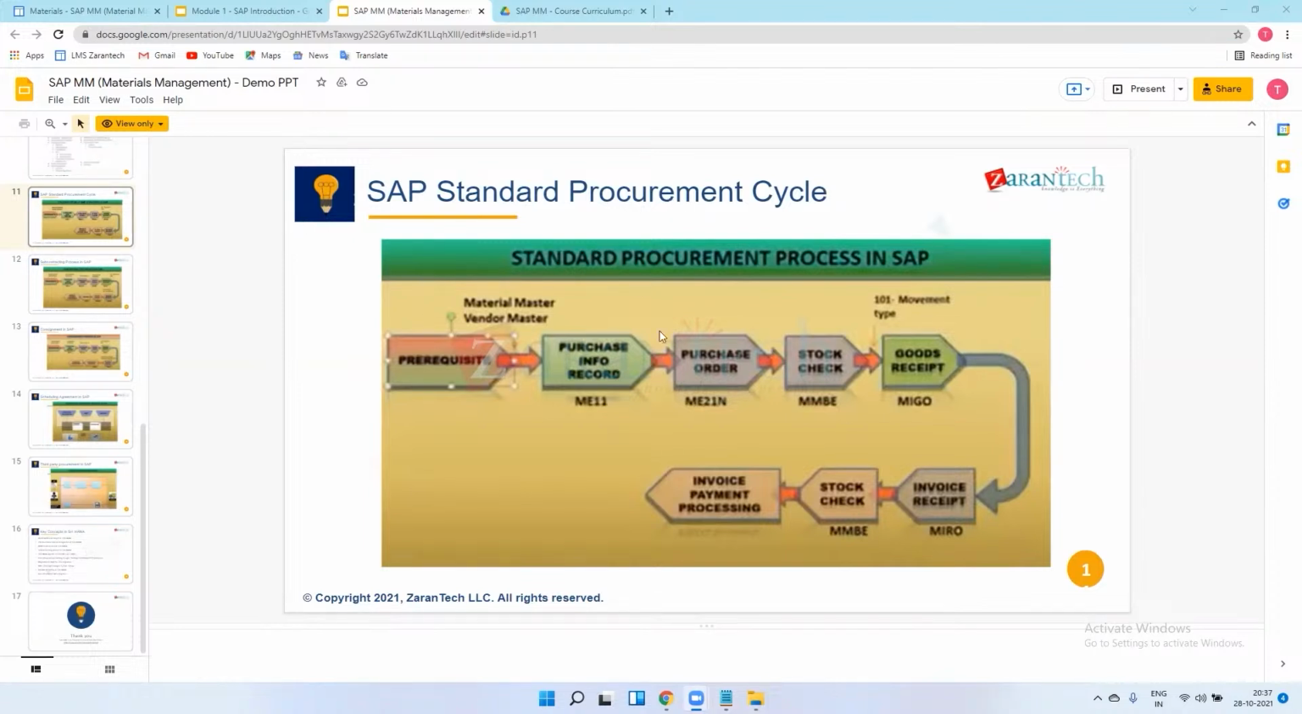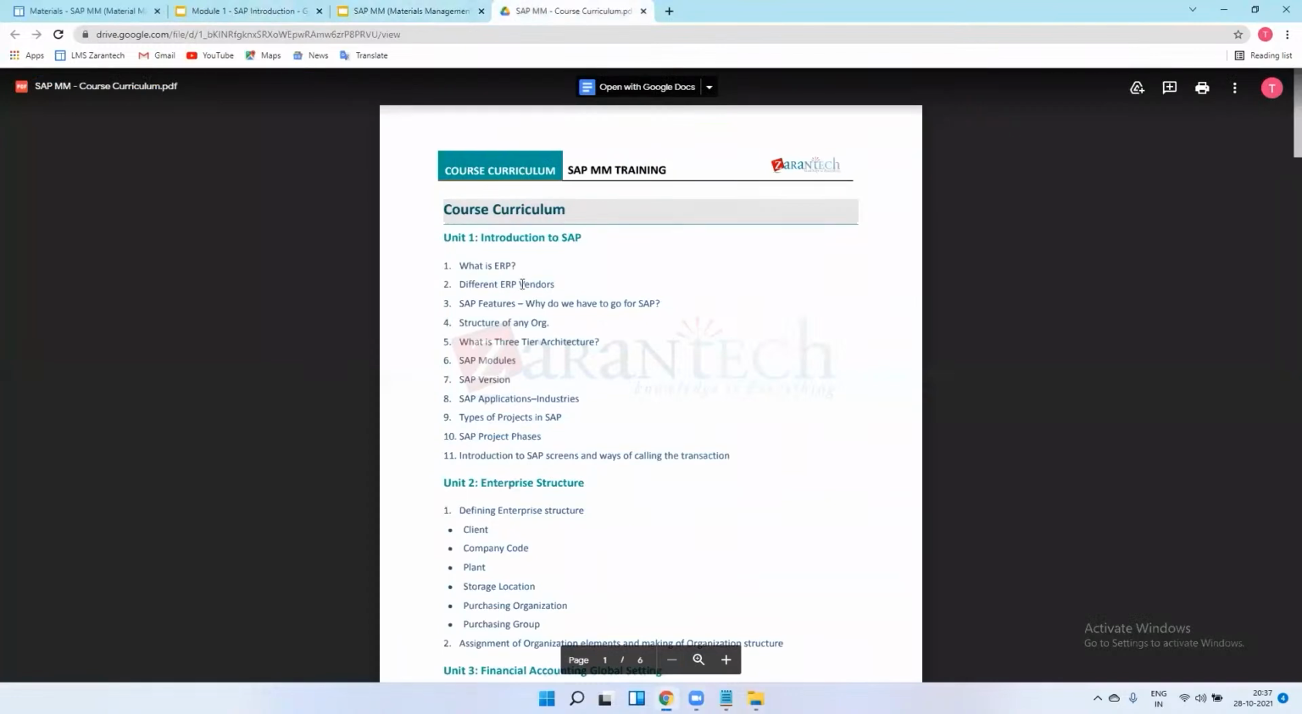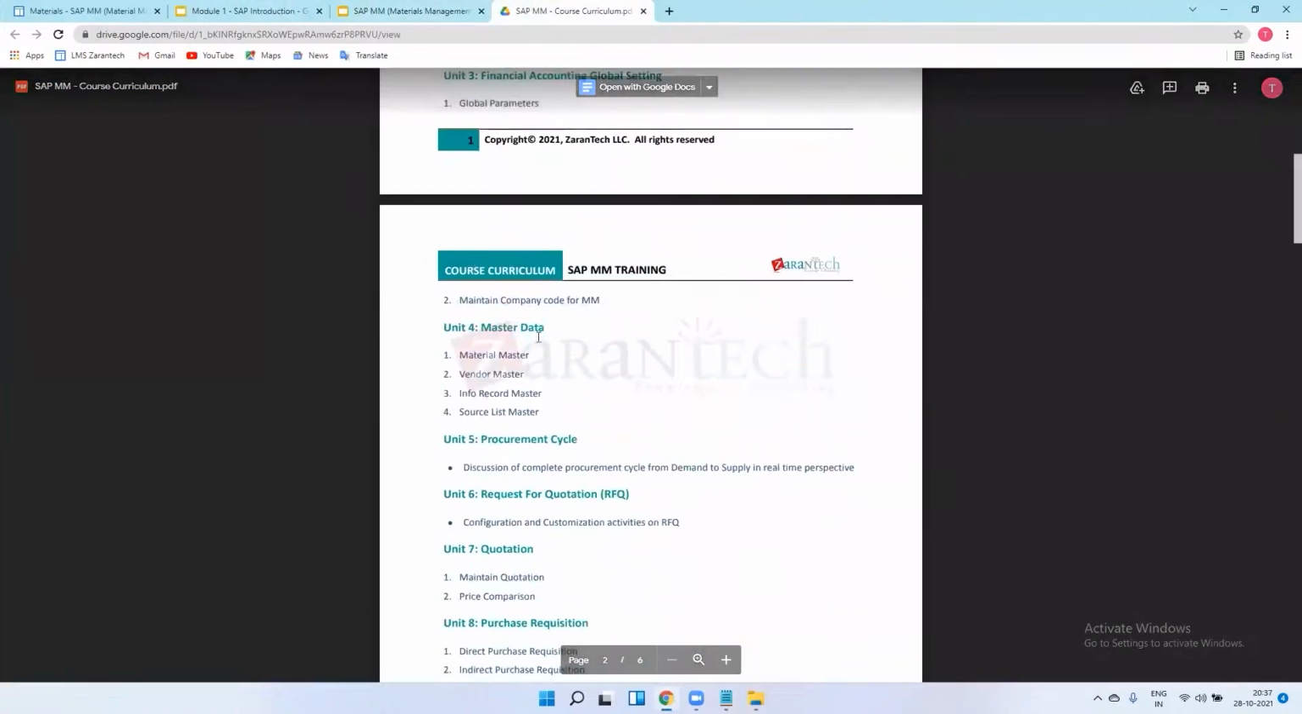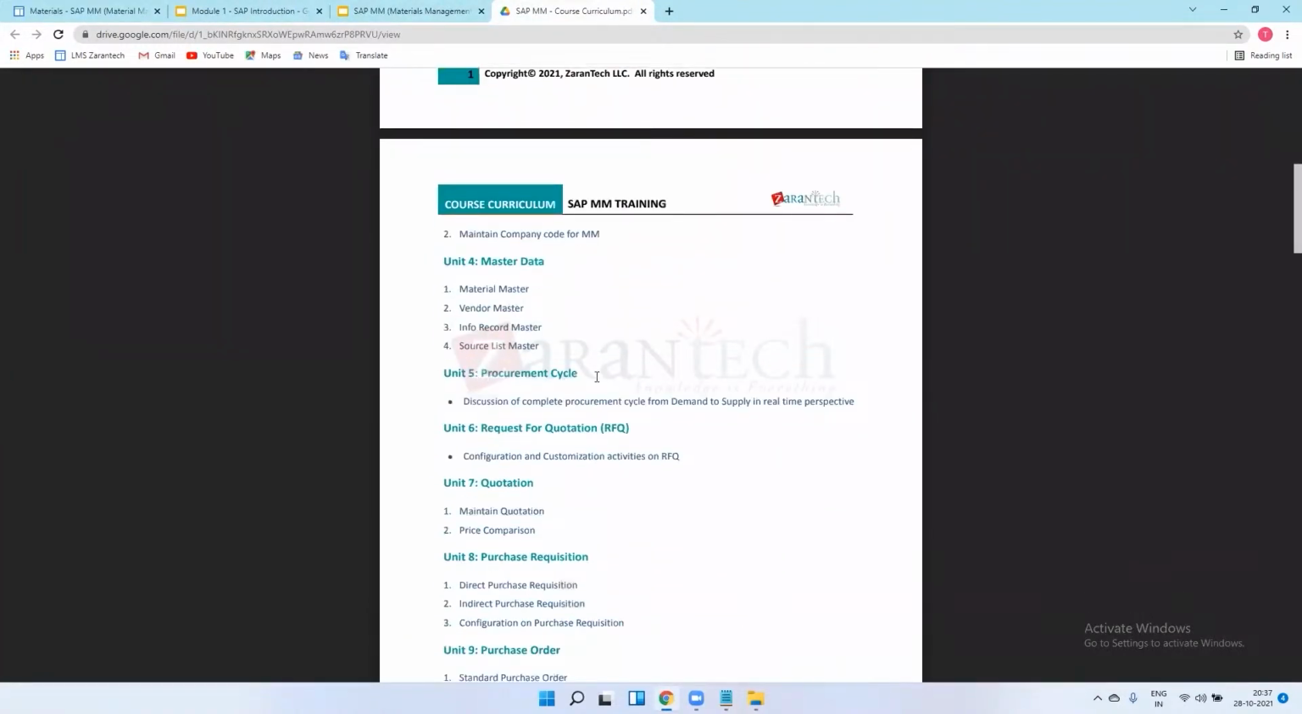I will explain all this procurement cycle in the next training. Next there is one procurement cycle chapter. I will show you. See this one, Unit 5, procurement cycle.